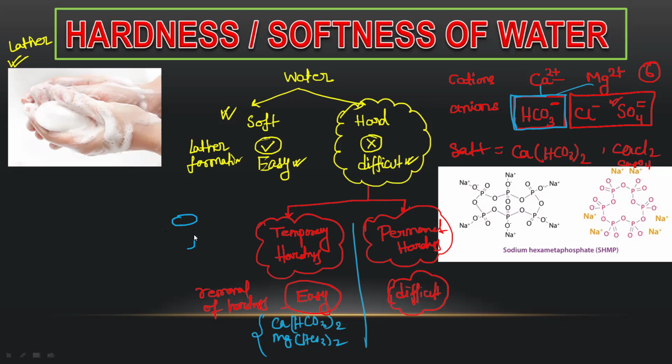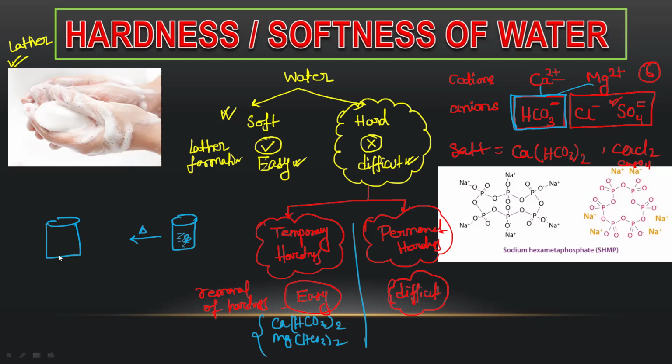Suppose I have one water sample. In this water sample, I have these two salts, or any one of them. Both can be present or any one can be present. Now, if I just heat it, this triangle is the sign of heat, then what will happen?